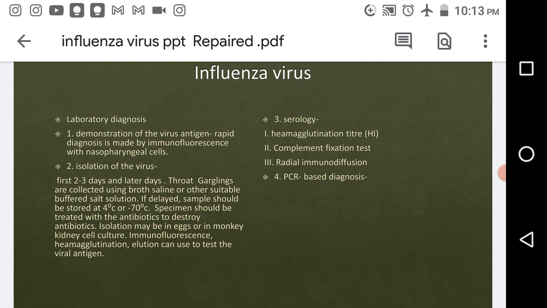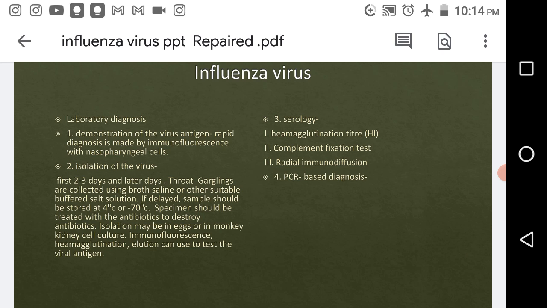Along with the hemagglutination, we can do the immunofluorescence elution test. As we saw in the earlier lecture, hemagglutination and elution are two important tests to determine the hemagglutinin and the neuraminidase enzyme proteins. These proteins are present in the lipid membrane, the protein and lipid layer. These are called the viral proteins, or the V proteins.